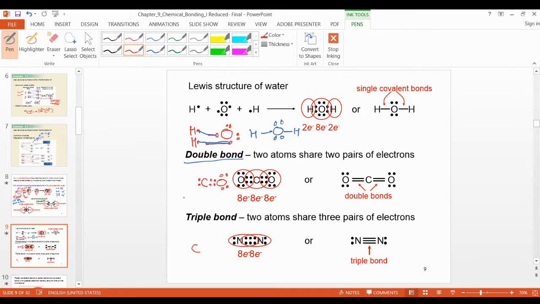These are non-bonded, right? I will show non-bonded electrons with blue color. Okay.